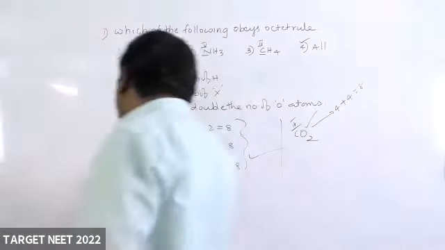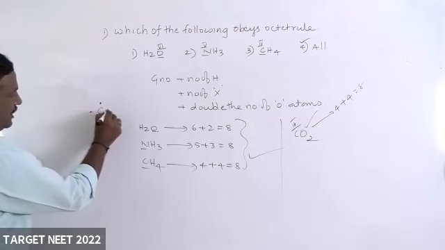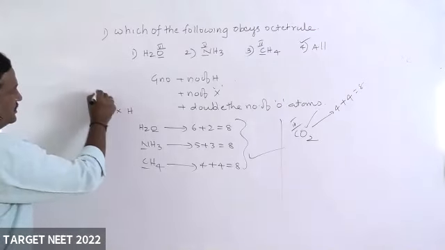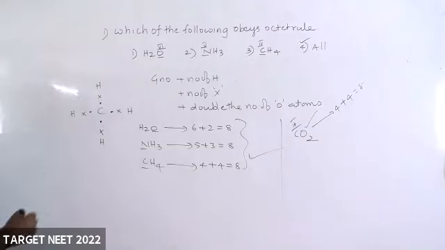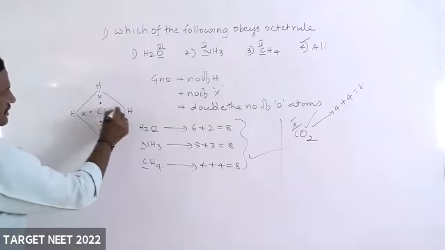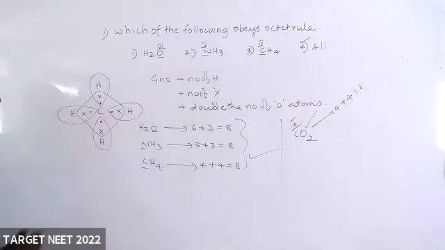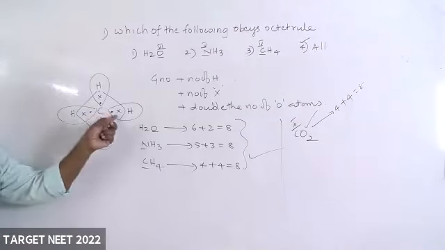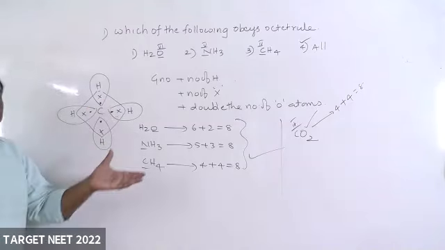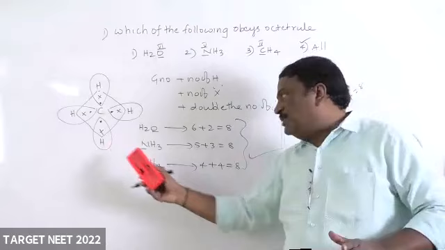Even if you want to write the Lewis dot formula for methane, suppose you take carbon, 4 valence electrons, and 4 hydrogen atoms, totally 4 hydrogen valence electrons. Here we can take it like this. This is the Lewis dot formula or structure of methane. Here, 4 into 2 electrons, totally 8. It obeys. So why is there a need to draw the structure? It is time consuming. That's why you depend on logic.